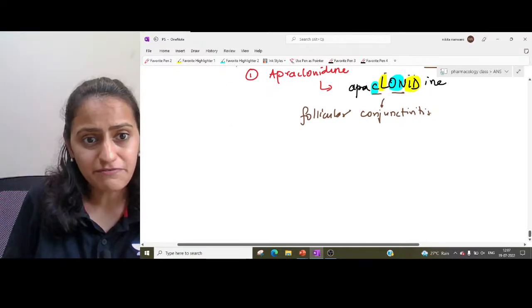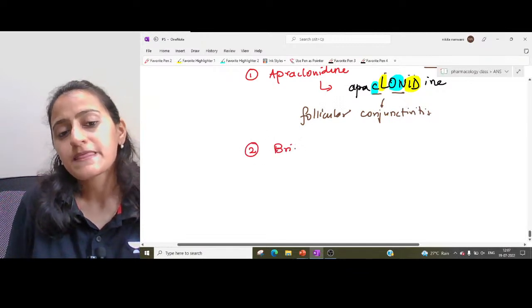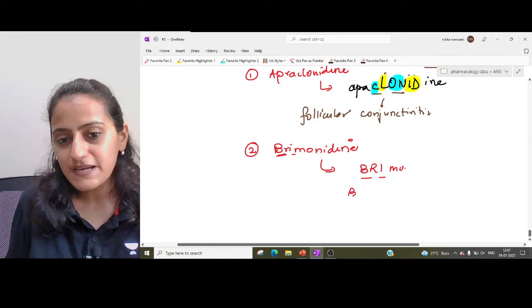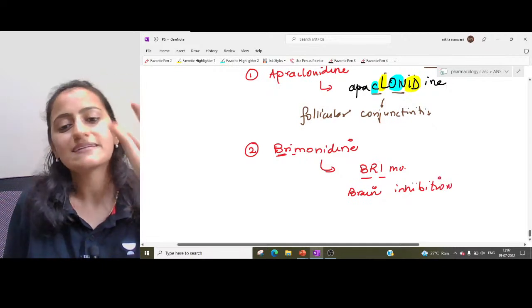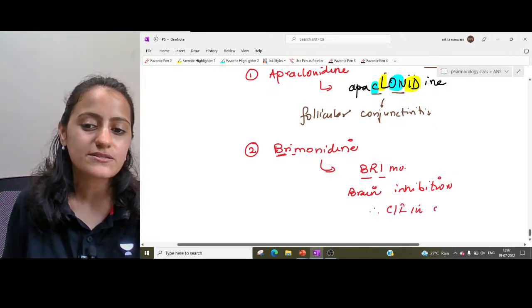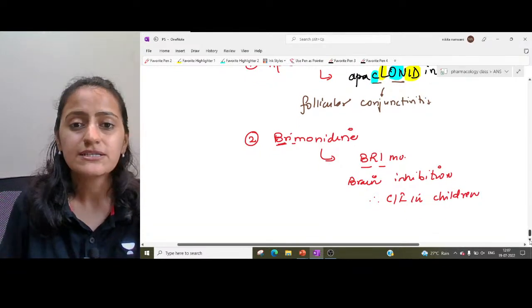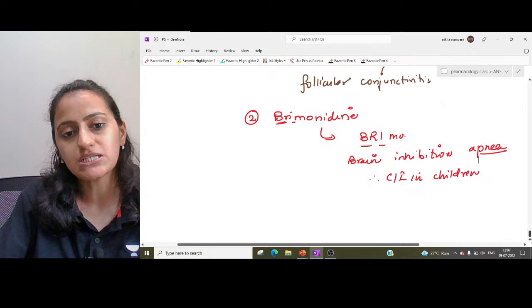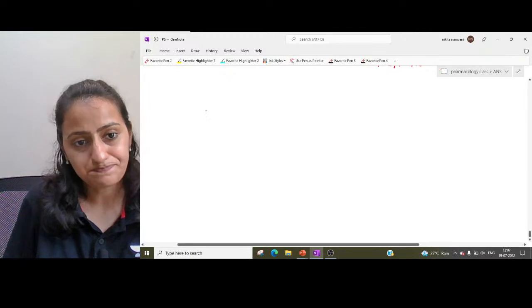Brain depression is a side effect seen with brimonidine. Remember, brimonidine is BRI, brain inhibition. It inhibits the brain, that is brain depression, so it is contraindicated in children, because brain depression can lead to apnea. So that covers the alpha 2 agonist drugs.